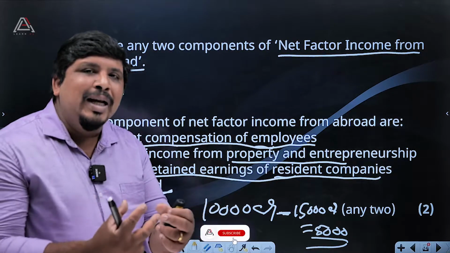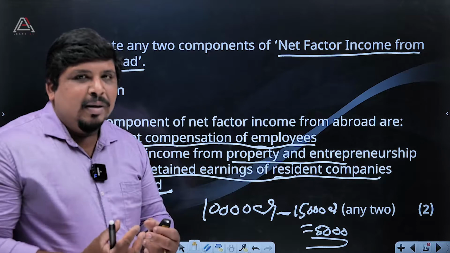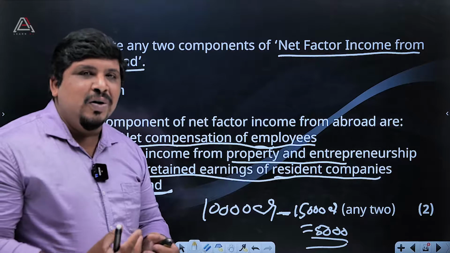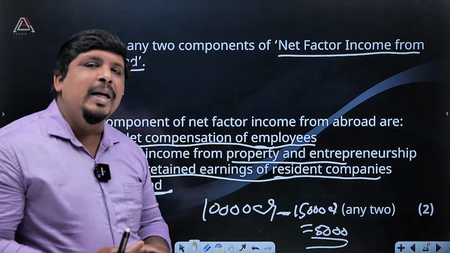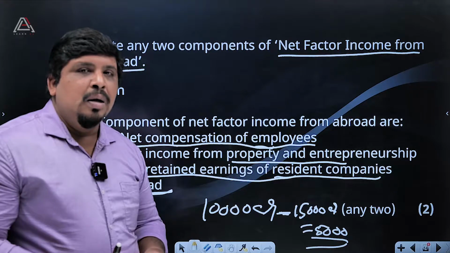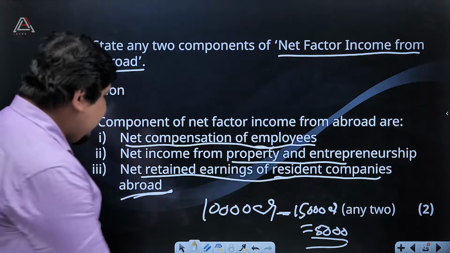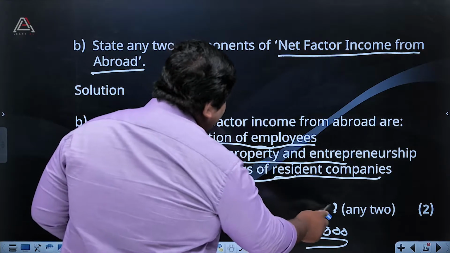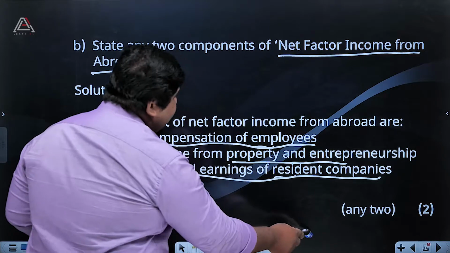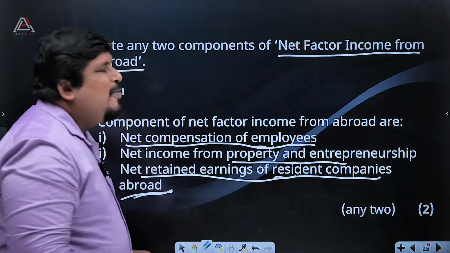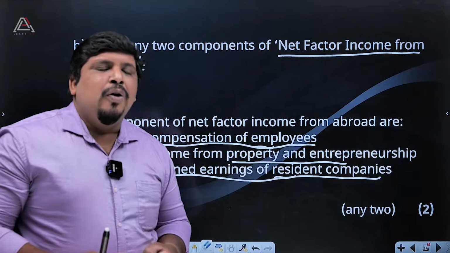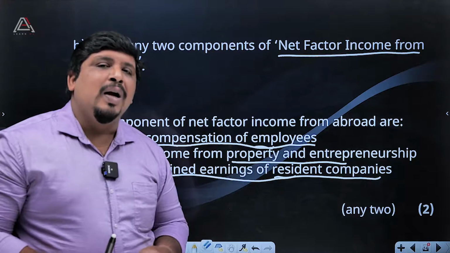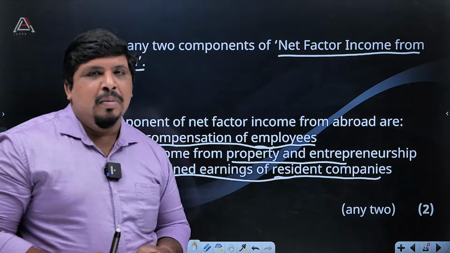Suppose we are comparing two companies. One is Samsung and another is Infosys. Infosys actually originated in our country, so they are operating their branches in different places. So this way we can add. So that's why I said net factor income from abroad. If we are getting net factor income from abroad in a positive manner, we can say that it is good for our GDP. Our GDP is developing, our country is developing, we can say about that.